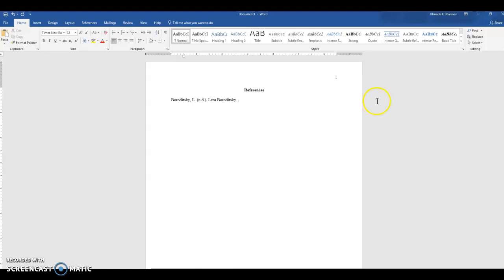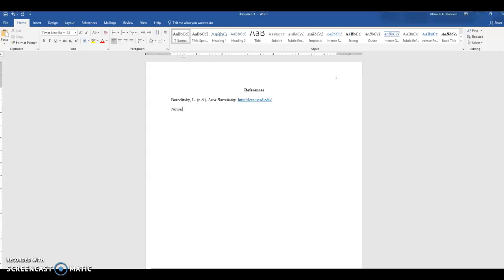And then you would simply put the URL of that web page. Now, I do need to make the title in italics because that is a web page. I don't need to put the website because that is actually her website. So since the author is also the site, we won't repeat that.